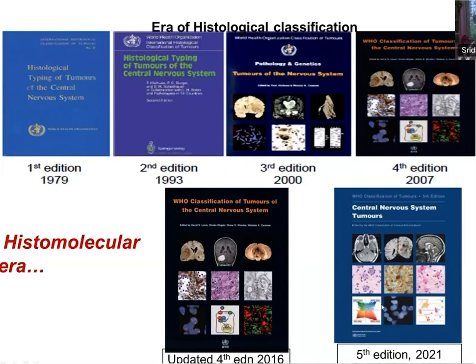Earlier the classification used to be based on histology only; it was called histological classification. Now the current classification is histomolecular classification. This is the big thing you should understand. The WHO classification is based on integrating histology and molecular markers. So probably by histology alone you will not be able to diagnose an entity. You need to incorporate the molecular findings. Today in our cases, we will learn how we can get the information on these molecular markers by immunohistochemistry.